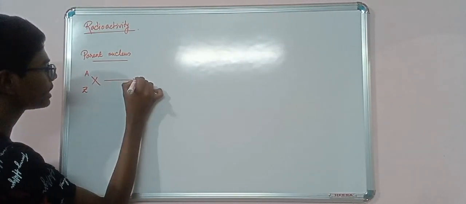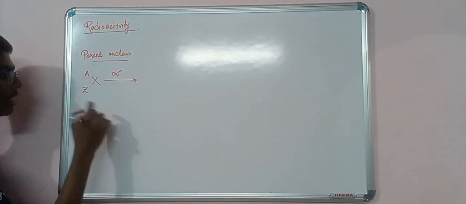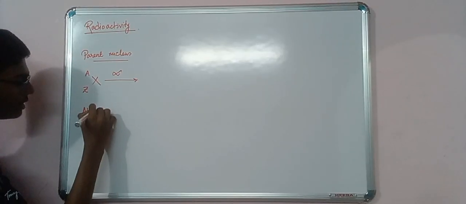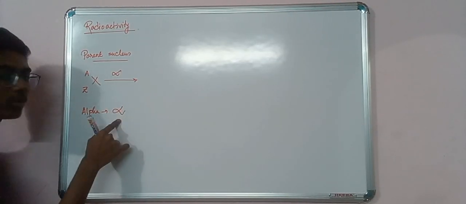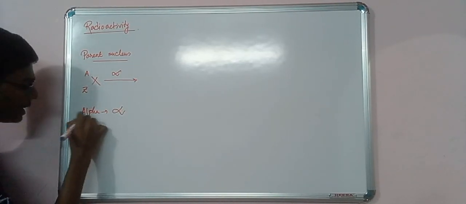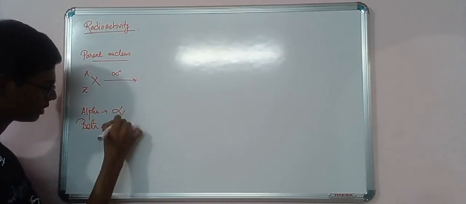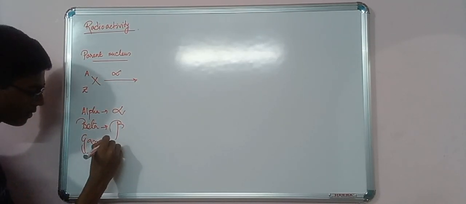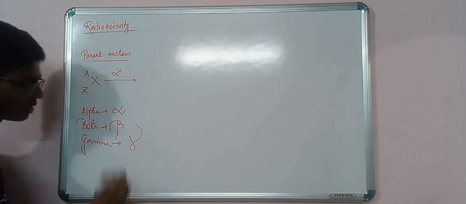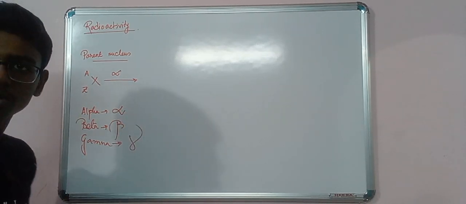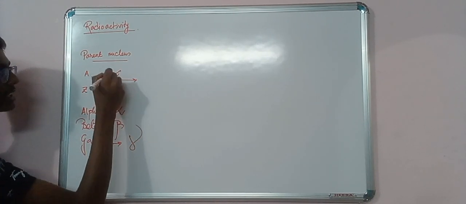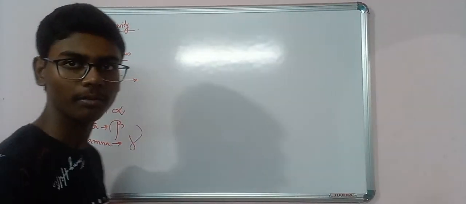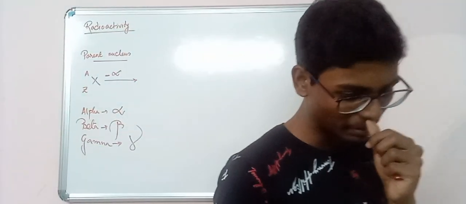What is it emitting? It is emitting an alpha particle. Know one thing, we write an alpha particle in this way. This is the way we represent alpha. Beta is represented by this, and gamma is represented like this. Alpha, beta, gamma. What has it emitted? It has emitted an alpha particle.